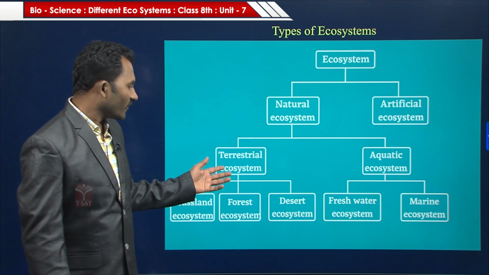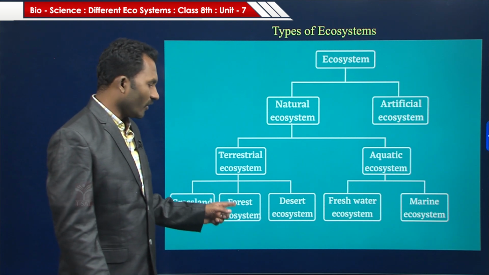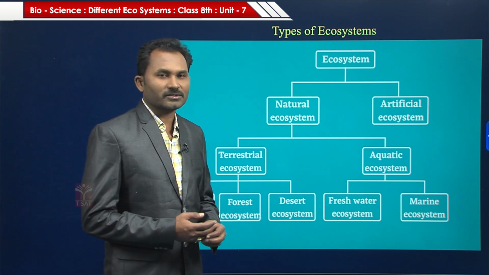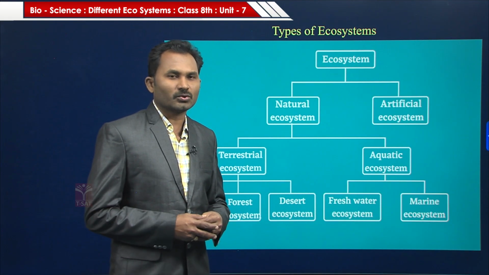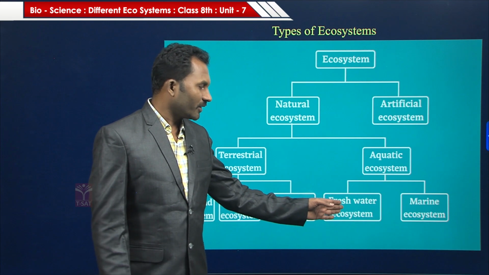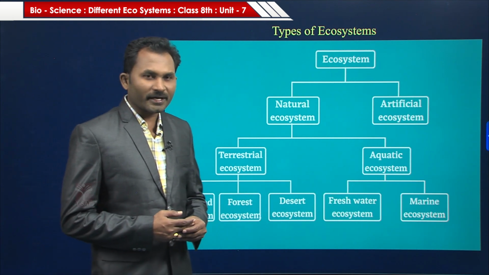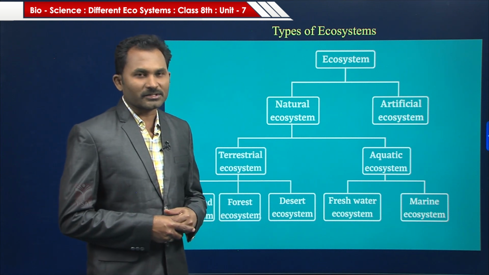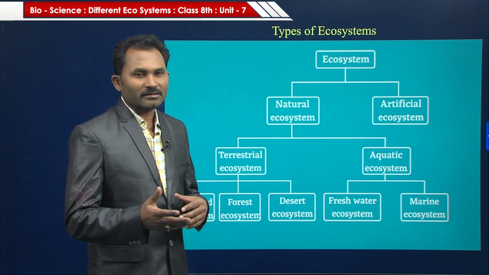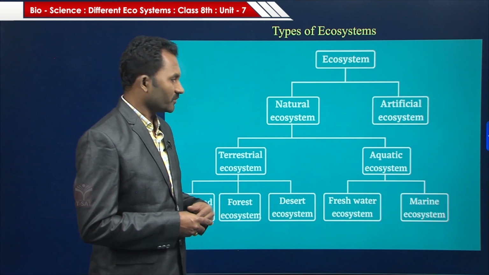The examples for the terrestrial ecosystems are grassland ecosystem, forest ecosystem and desert ecosystem, and the aquatic ecosystem divides into two groups, that are freshwater ecosystem and marine water ecosystem. So children, this is the classification of ecosystems. Let us learn deeply about these ecosystems.